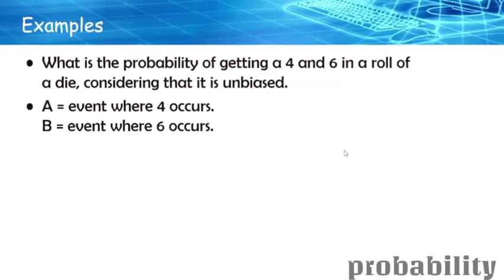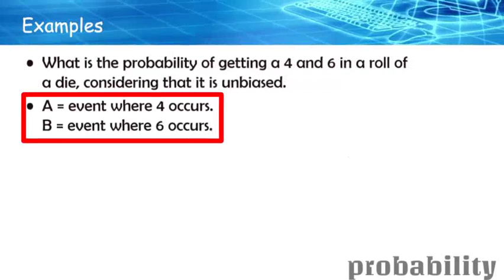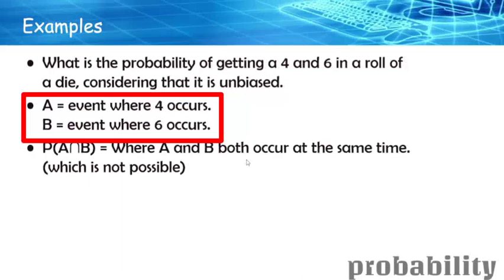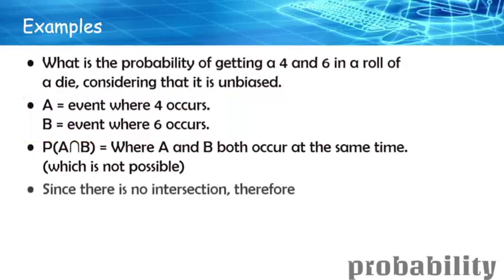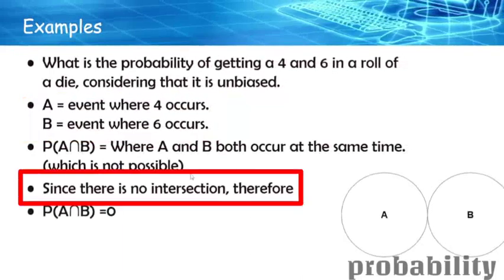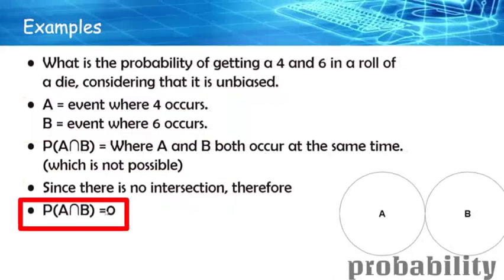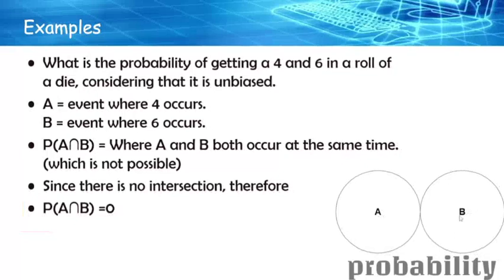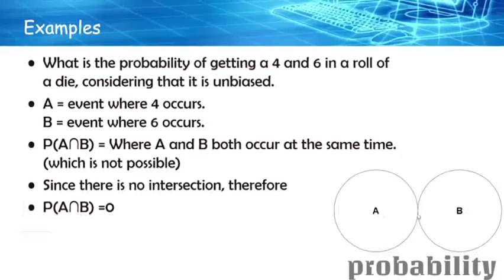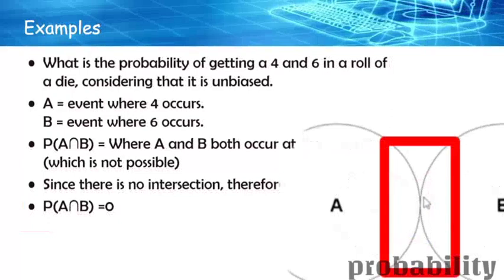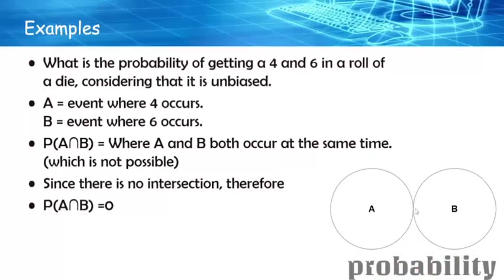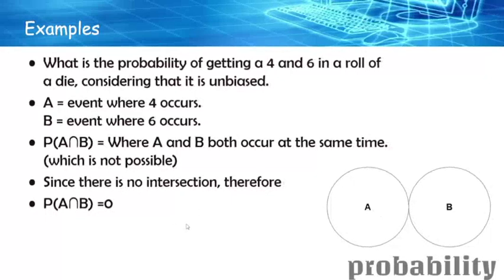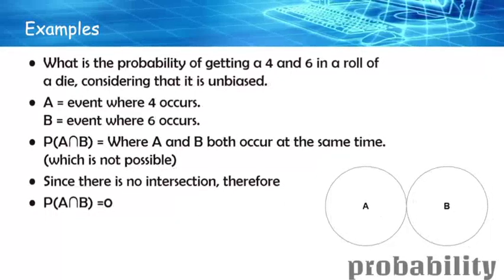Event A can be the event where 4 occurs, and B can be the event where 6 occurs. The intersection of them in the same situation is 0. Since there is no intersection, P(A ∩ B) will be equal to 0 itself. That is how we represent it in a Venn diagram. You can see there is no intersection; the endpoints might be joined over here, or you can write them apart also. They do not intersect, so the probability of A intersection B is 0.